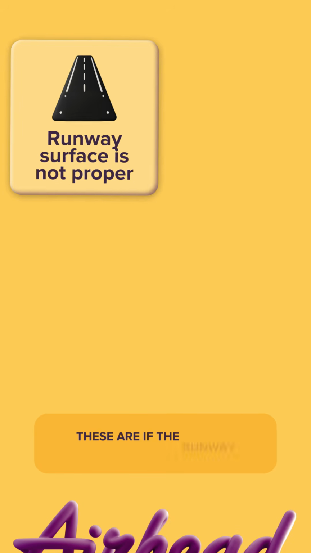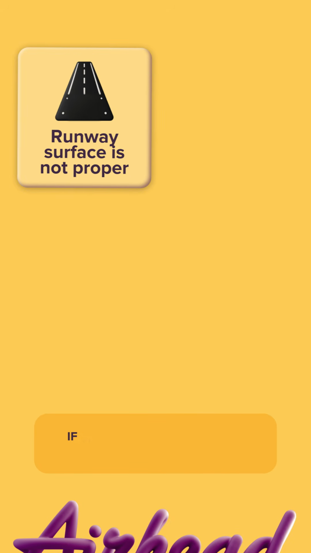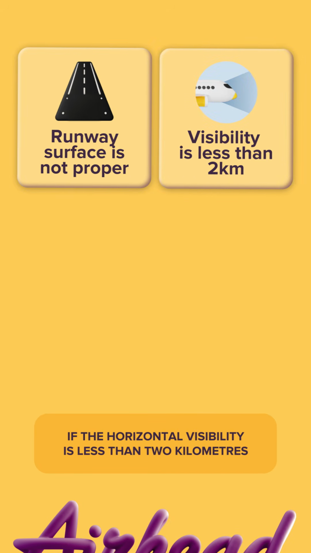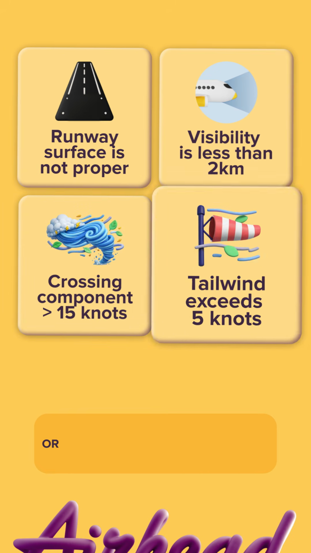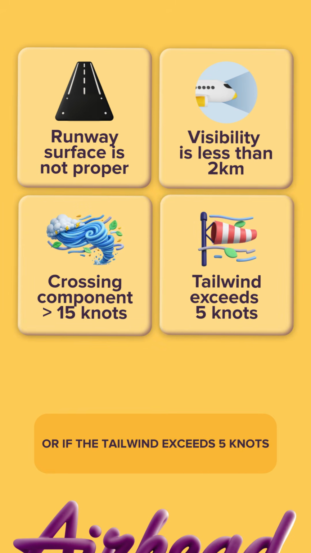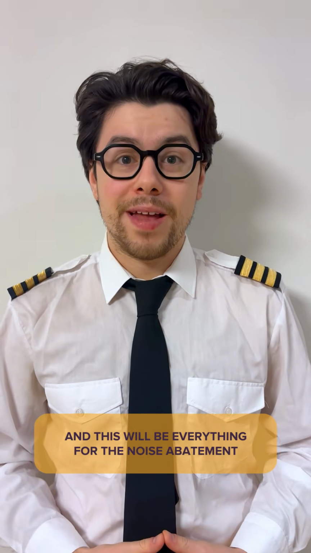These are if the runway surface is not proper, if the horizontal visibility is less than 2 kilometers, where the crosswind component or gusts exceed 15 knots, or if the tailwind exceeds 5 knots. And this will be everything for the noise abatement.